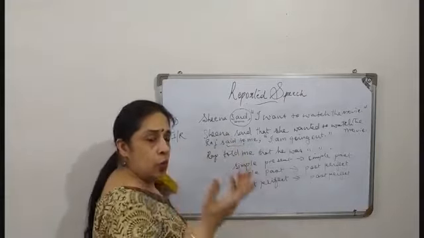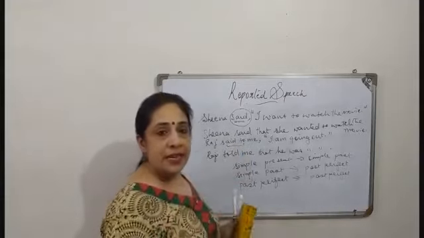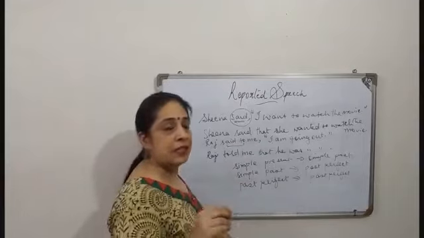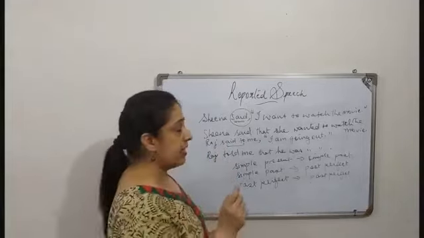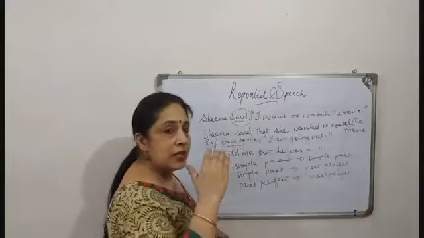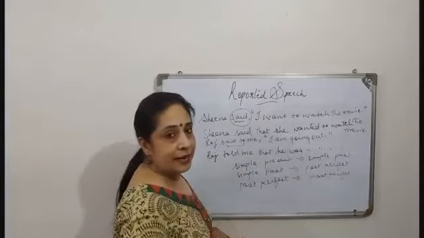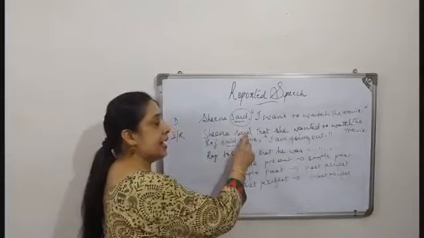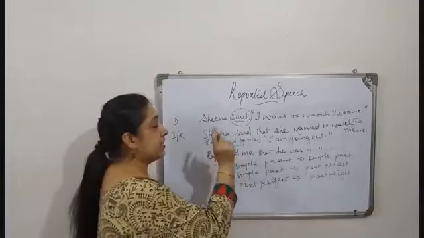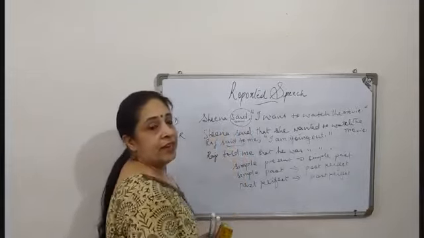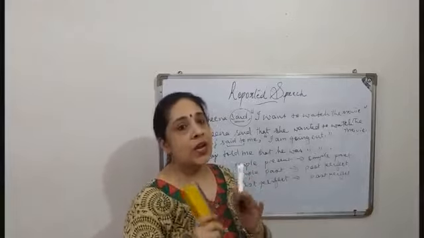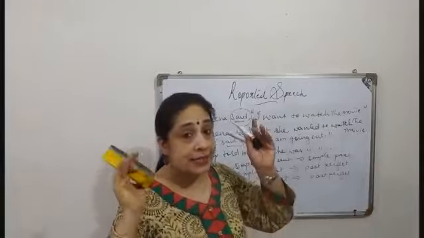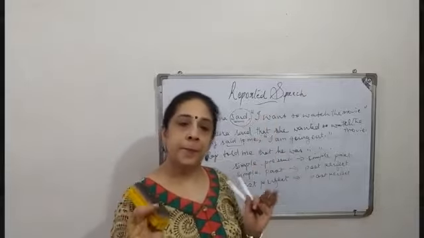When the sentence has got please in between, then we will say Raj requested. When there is a warning, then we will say Raj warned. So this is all according to the sentence. But if it is said, said remains said. But if it is said to, then it becomes told, instructed, or requested, all according to the sentence that is there in the inverted commas.